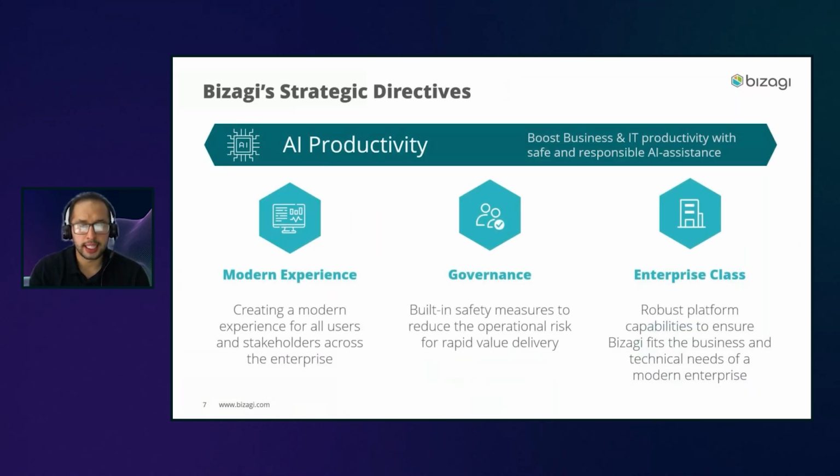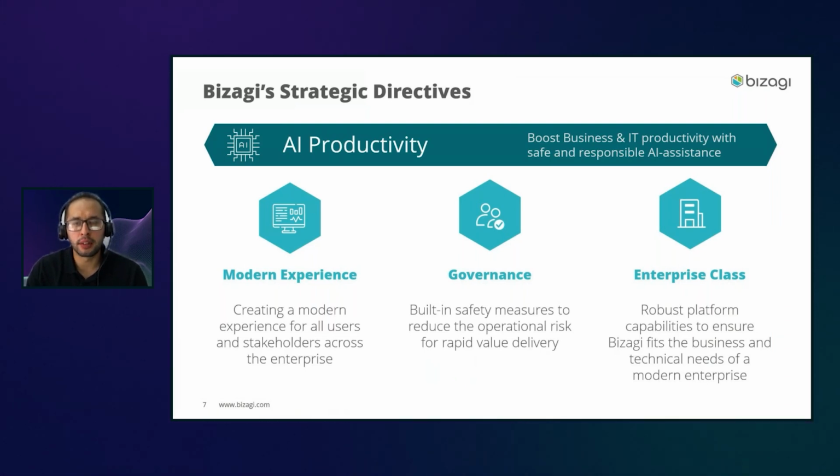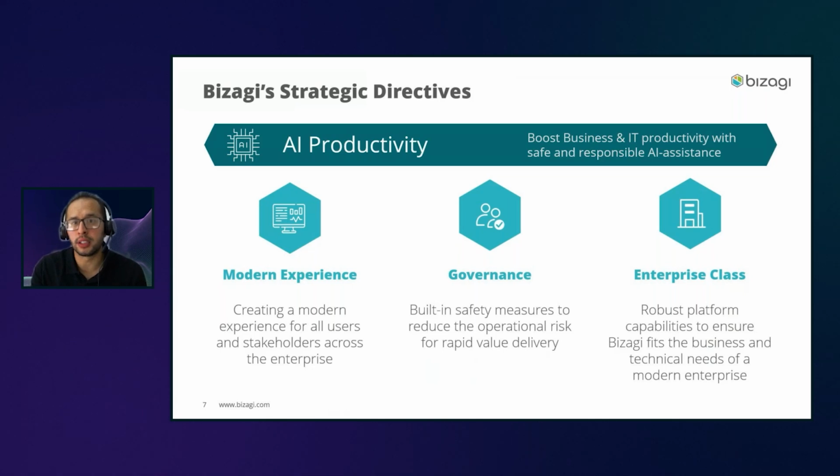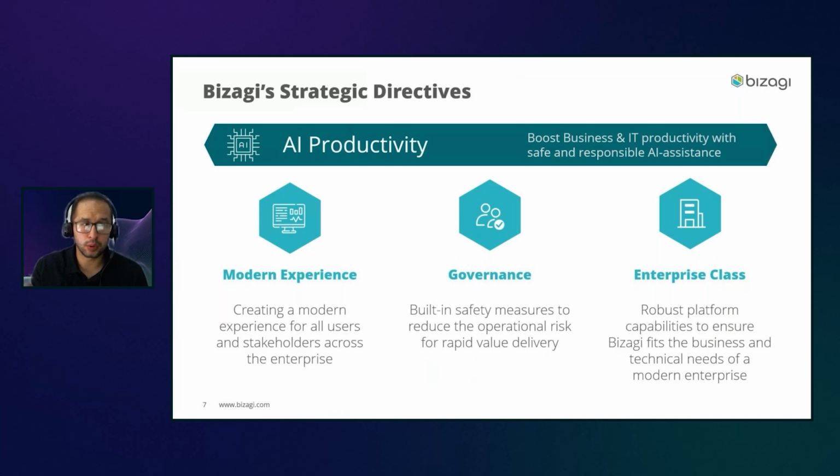Just remember that in Bizagi, we are working with 4 strategic directives. This is something that we have done from the moment that we became a cloud-only company. And these strategic directives are basically the way we can be completely sure that we're delivering value in every single release of our platform, and that value is being actually delivered in one of these four strategic directives. So the 4 of them are modern experience, governance, enterprise class, and the last one, which is the one that we will be focusing on a lot today, it's everything about the AI productivity, right?